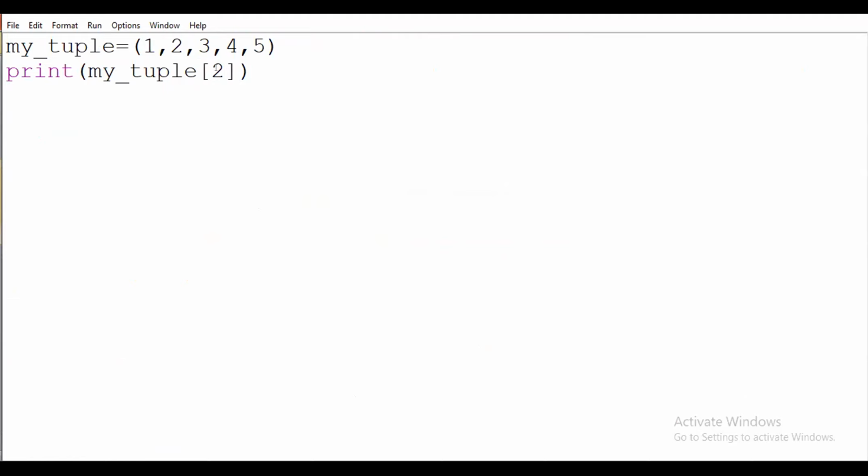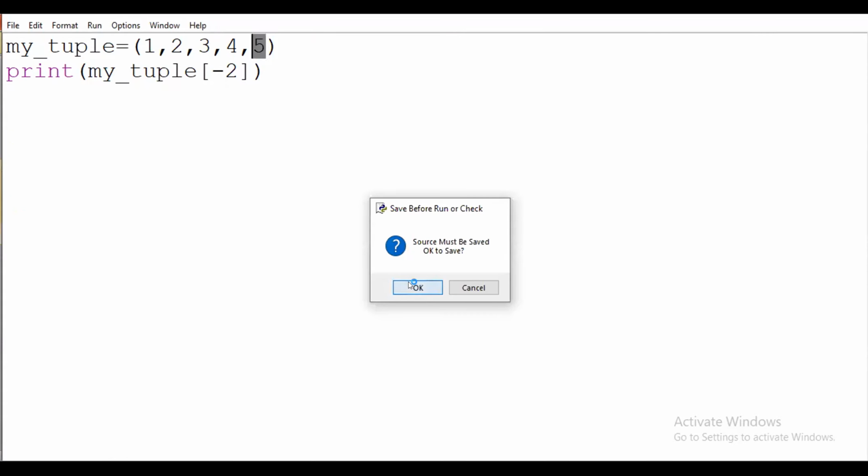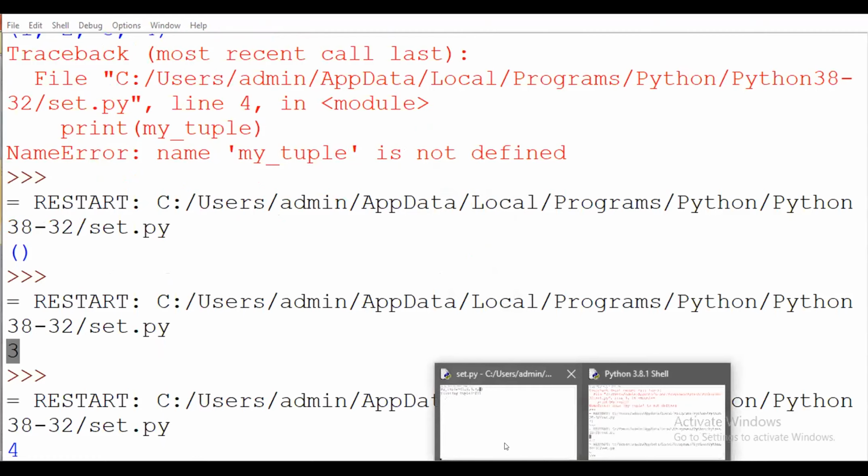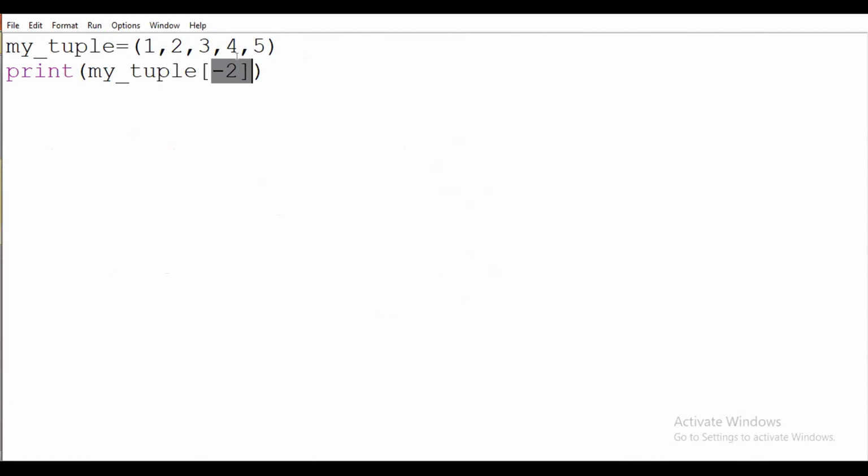But suppose here I pass negative 2. Negative 2 means it will read the content of the tuple from the last locations, so it will return the output 4. If I put a minus or negative index, it will start at -1, -2, -3, -4, -5 like that. That is the indexing operation. Here we see the negative indexing also.